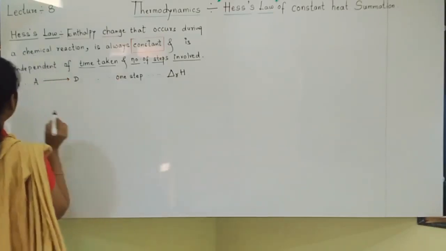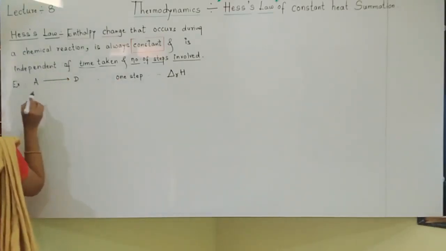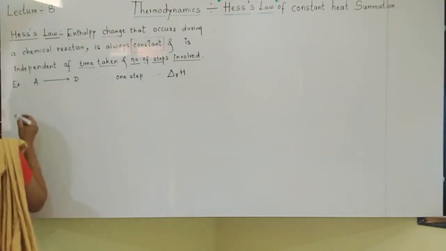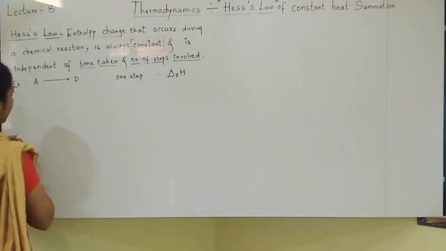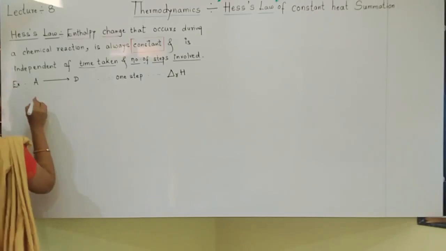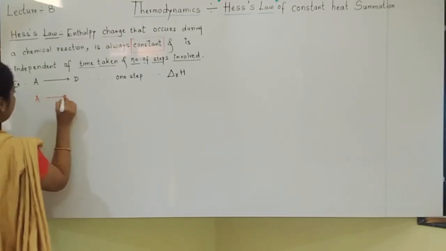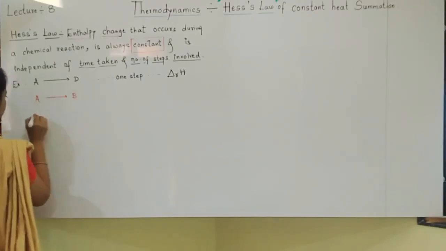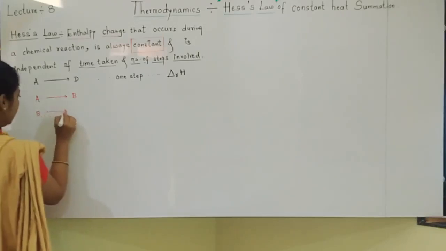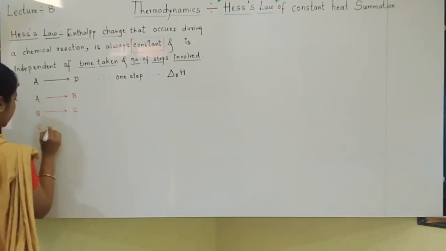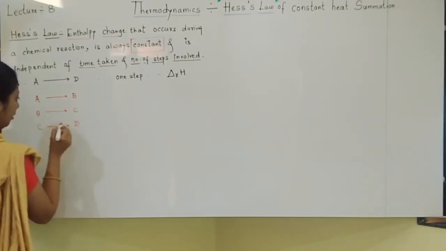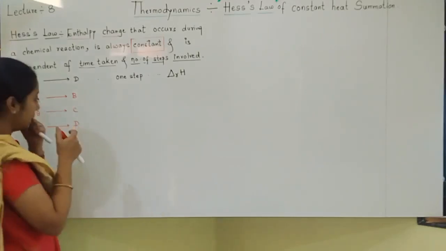This is the enthalpy change during this chemical reaction. Now, if the same reaction takes place, for example, A first gets converted to B, then B gets converted to C, then C gets converted to D. Finally, what do students see here?